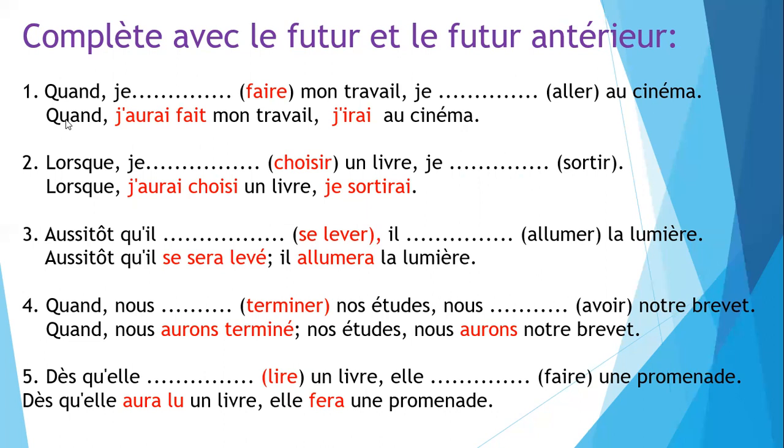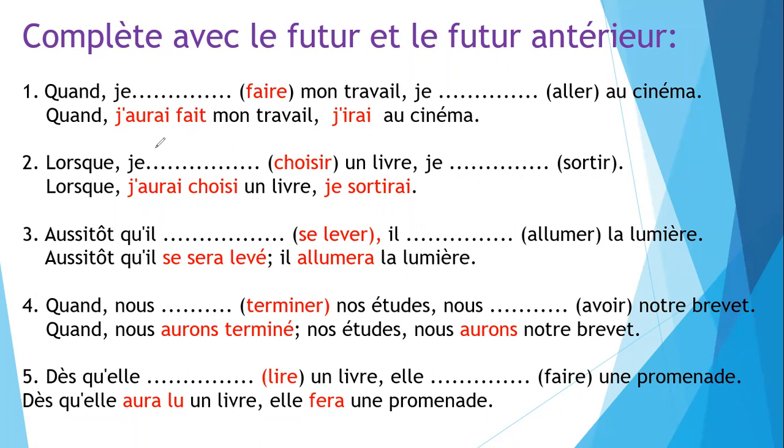This one is: when I will have done my work, I will go to the cinema. So quand is the expression, and after this we use future antérieur. After quand, lorsque, aussitôt que, dès que, we use future antérieur. So this one is: Quand j'aurai fait mon travail, j'irai au cinéma. Quand j'aurai fait mon travail is the first action in the future, and this one is the second action. So when I will have done my work, then I will go to the cinema.